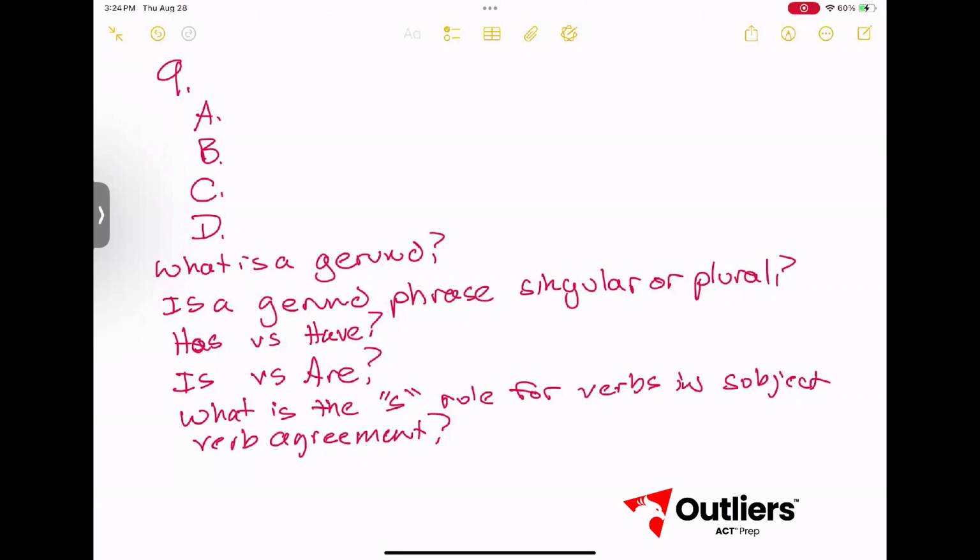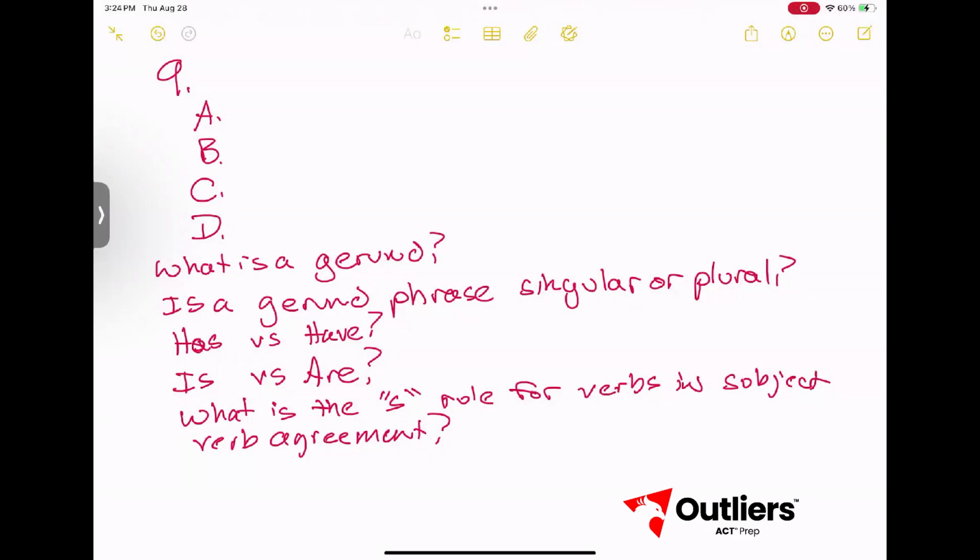So if you see an ing ending word that starts a phrase, for our purposes here, you can consider it singular, which is our second question. Is a gerund phrase singular or plural? And it is singular. Even if you don't recognize it as a gerund, if you see an ing ending word at the start of a phrase and it's pertaining to subject verb agreement or pronoun number agreement, you need to know that that is considered singular.